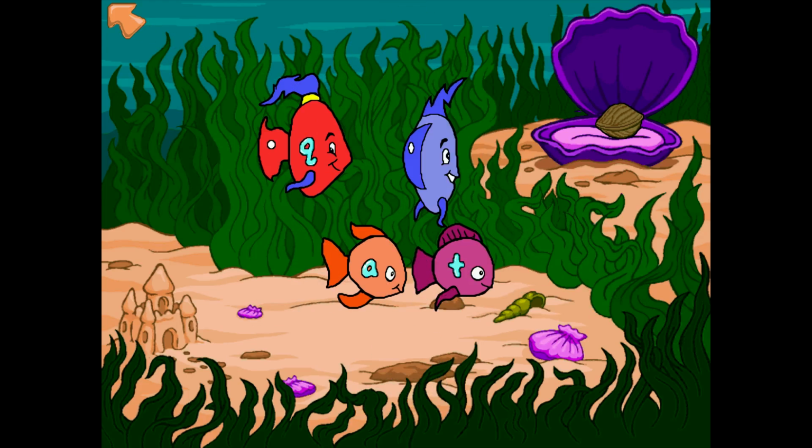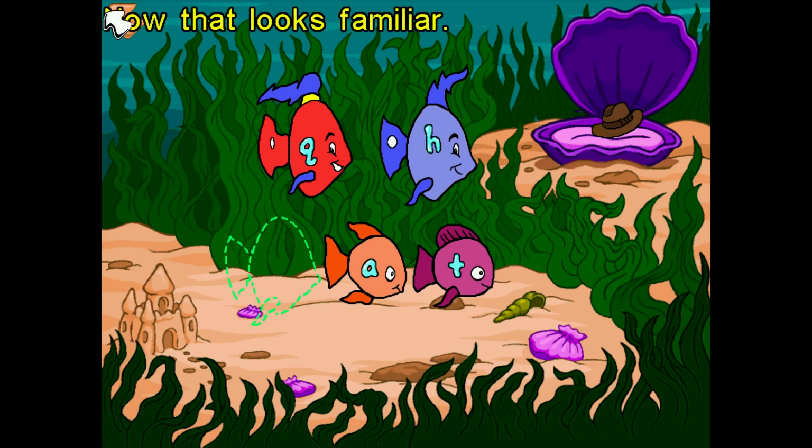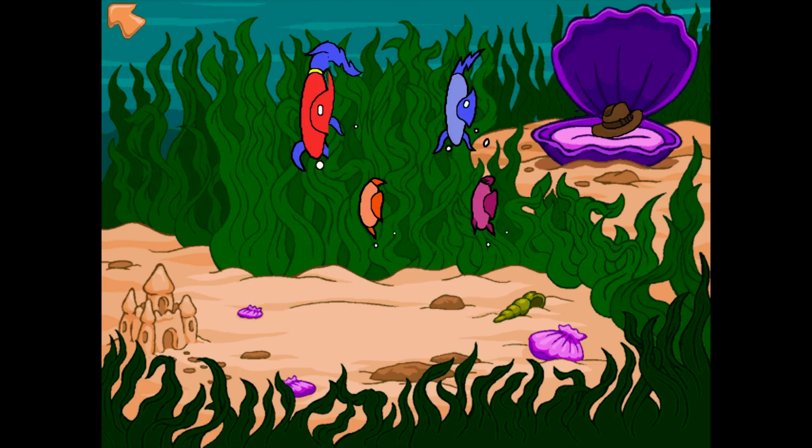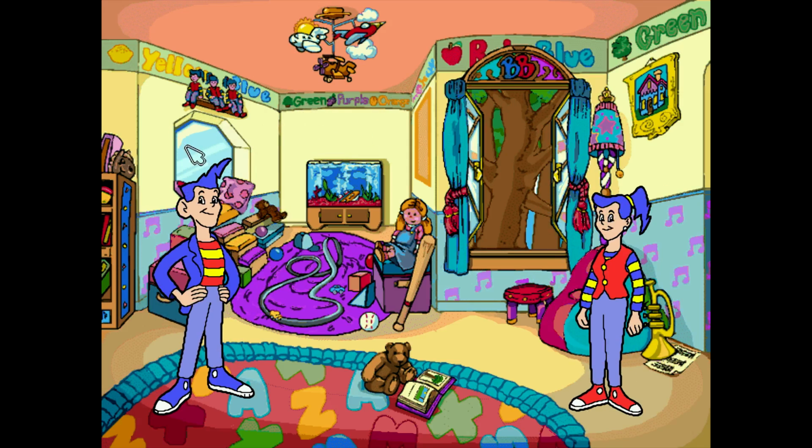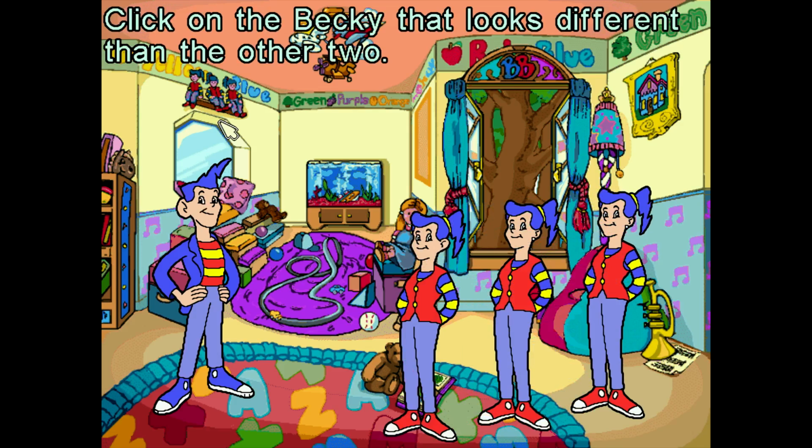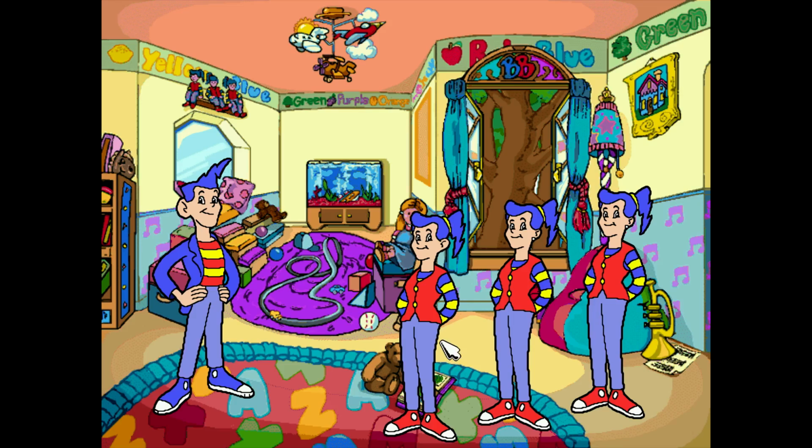Let's go back this way. Now that looks familiar. Ever seen fish fly? And let's see. Then we have one more thing we can do. Count to 3 and you will see 1, 2, 3 of me. Click on the Becky that looks different than the other 2.